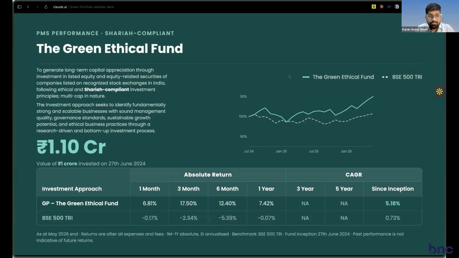Of course, the fund was launched at a time when the markets were in a corrective phase. Regardless, we were able to gain quite a decent amount of AUM through that corrective period. And if anything, the interest has only increased now that the markets have once again turned around.